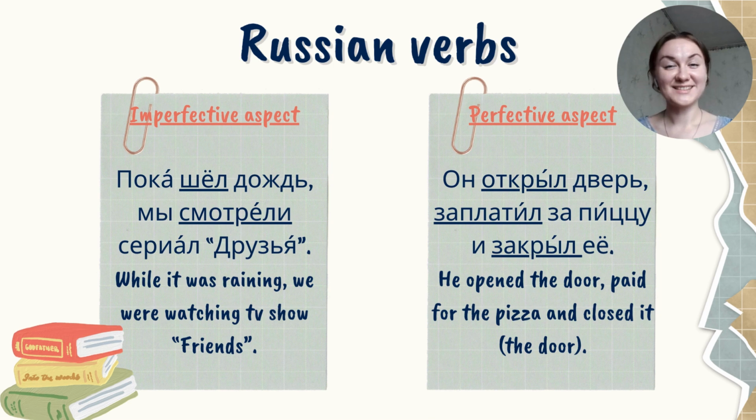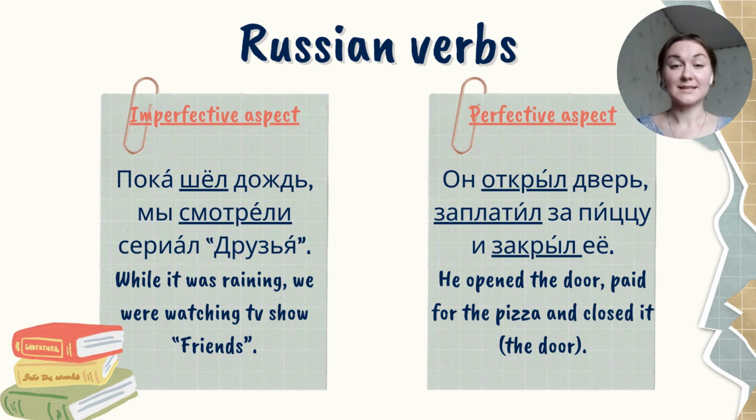So let's read the examples. The first one, imperfective verbs, imperfective aspect. Пока шел дождь, мы смотрели сериал «Друзья». You can see that several actions are happening at the same time. It was raining, and at the same time, we were watching the TV show Friends. That's why the imperfective aspect is used here.